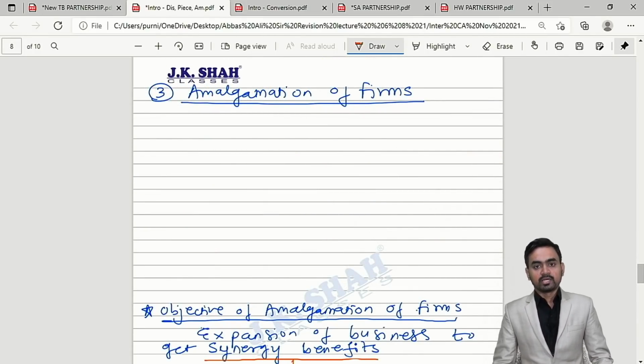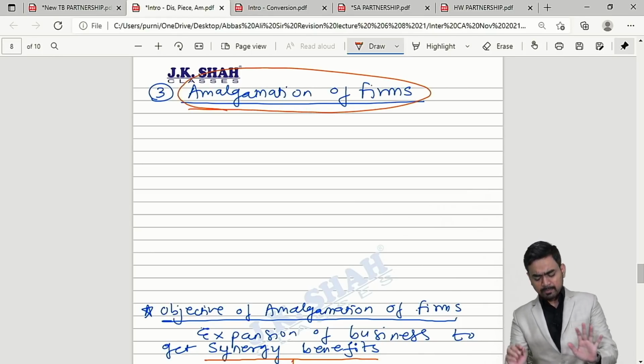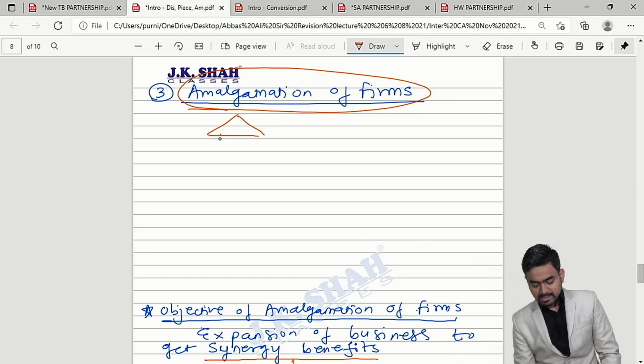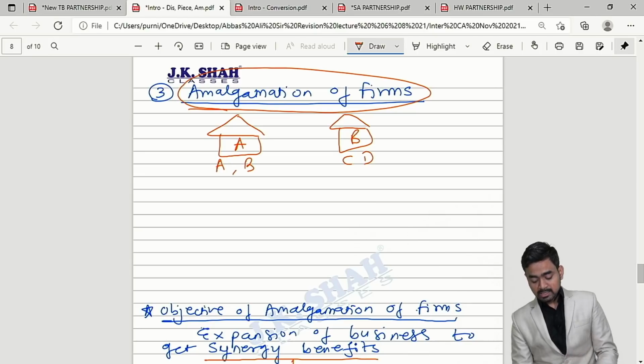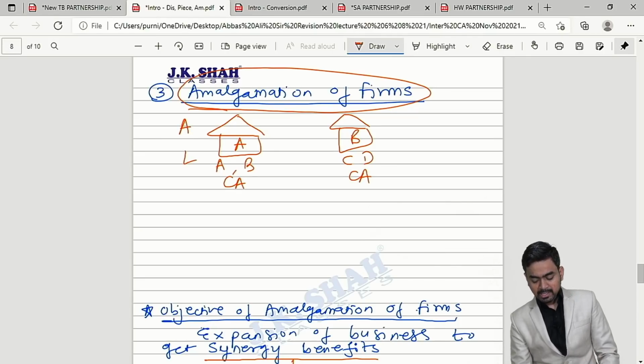Yes, my dear students, now the next topic of discussion is amalgamation of firms. Amalgamation of firms. Simple topic. Let's take a simple example. There is firm A in which you will find A and B partners. There is firm B in which you will find C and D partners. This is a CA firm, even firm B is a CA firm. Now they are having some assets and some liabilities. Firm B is also having some assets and some liabilities. But now they want to expand.